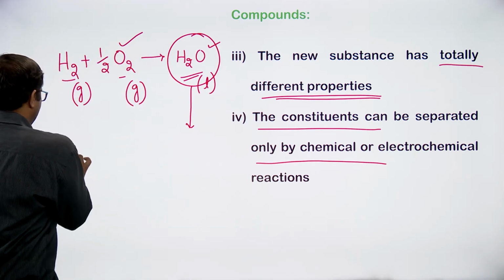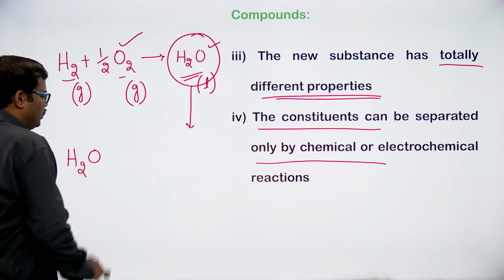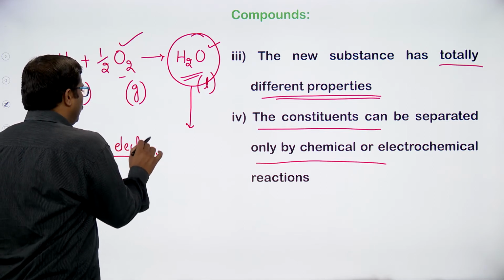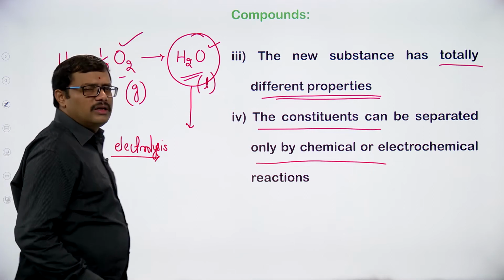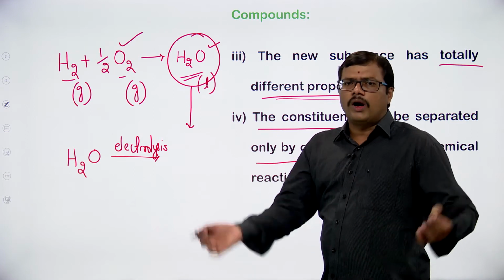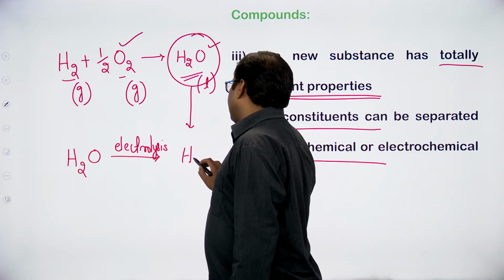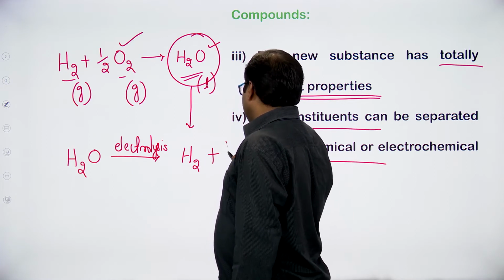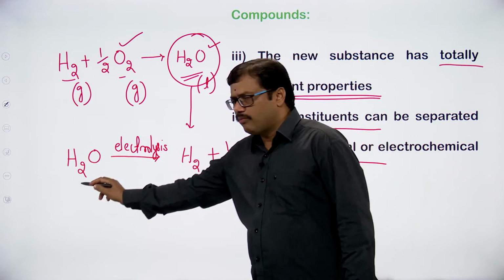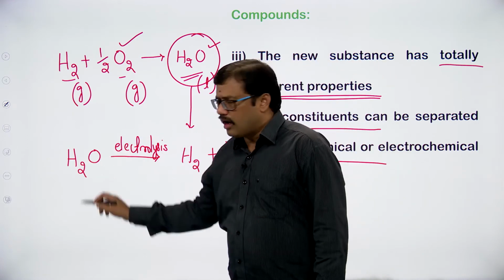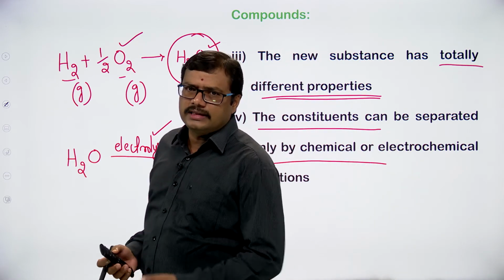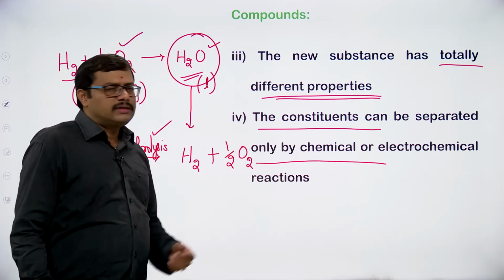For example, if I want to get back hydrogen and oxygen from water, I go for electrolysis. Electrolysis means, lysis means breaking down, electro means electricity passing. By passing electricity I am breaking down the water into two components. What are they? By breaking down water I get hydrogen and I get oxygen. So what am I getting? I am getting two components from one compound. So the components are separated from the compound only by chemical reaction. We have to carry out the chemical reaction, then only can we separate the components of the compound.